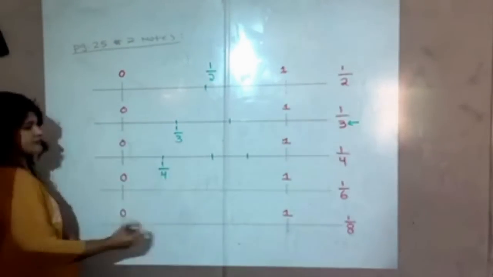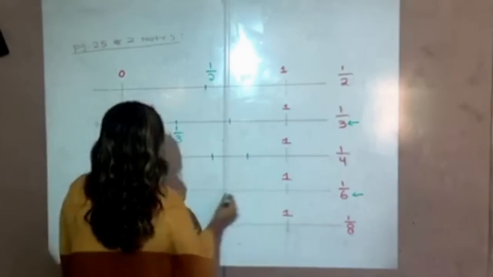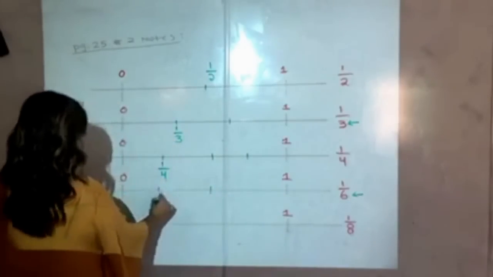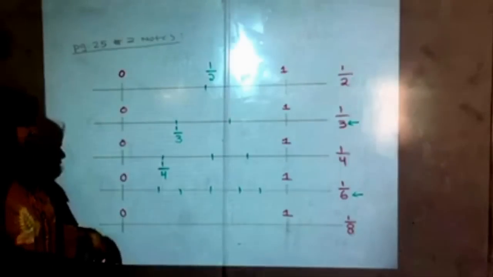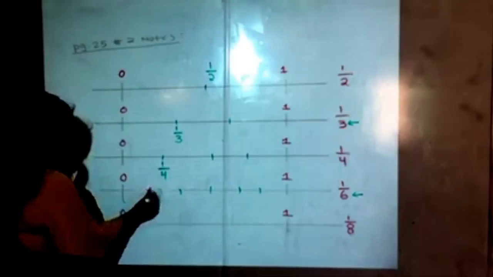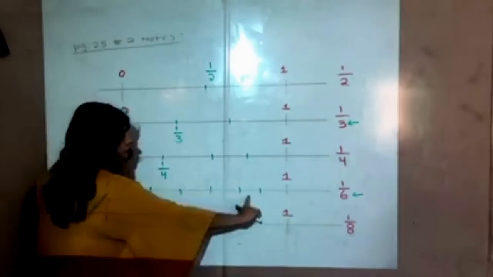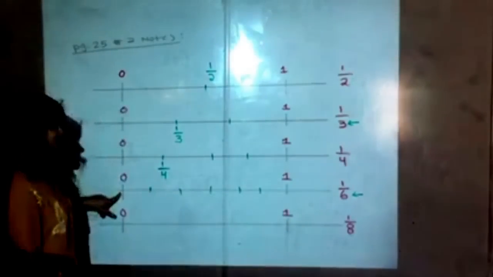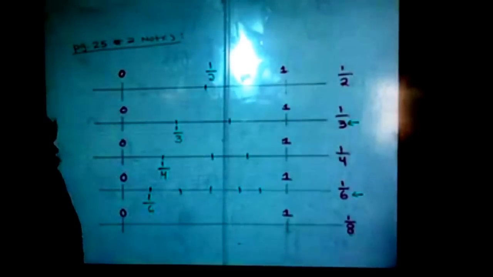Next, our denominator is 6. So we're going to go ahead and cut this into 6 pieces. Ooh, doesn't look that great. So this is 1, 2, 3, 4, 5, 6 evenly spaced pieces. This will be 1 out of 6.